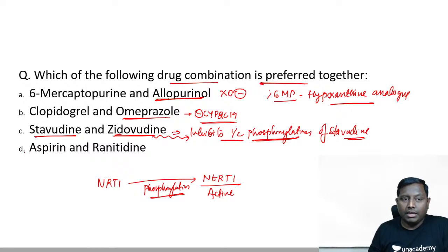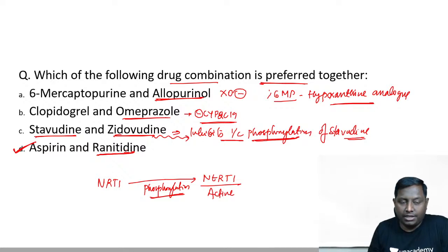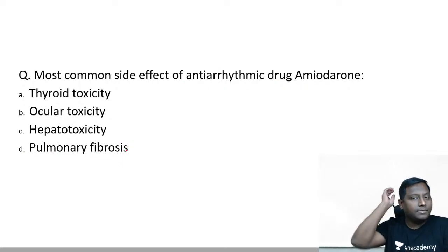So we will not give that. Aspirin with ranitidine it can be given. Aspirin is a known drug to cause gastritis, known drug to increase the risk of peptic ulcer disease, and H2 blocker definitely is a drug that can be used. There is no such contraindication with the aspirin. Okay. So I hope D is the correct answer, where most of you have got this.